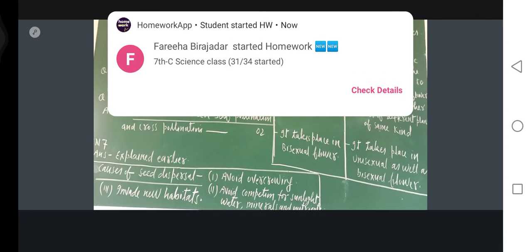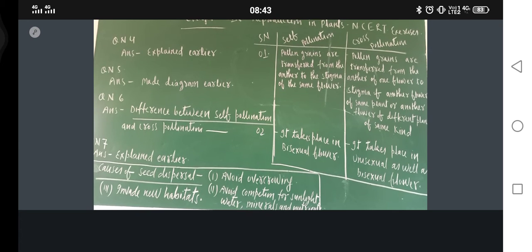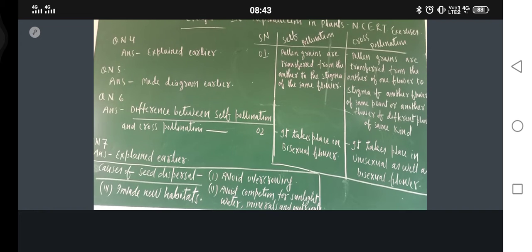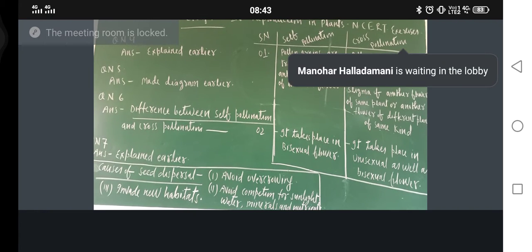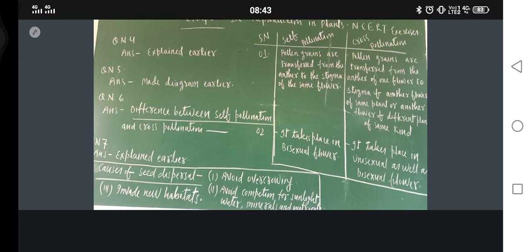Now one word I did not explain. What was that? Avoid overcrowding. So please add this reason also in the causes of seed dispersal or need of seed dispersal. Then I will explain the last question. The last question is, describe the various ways by which seeds are dispersed.